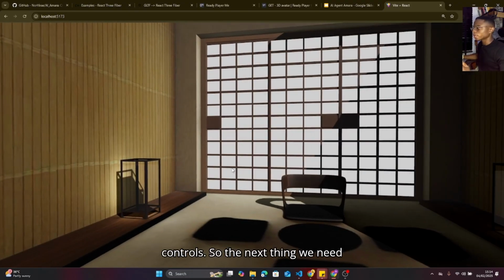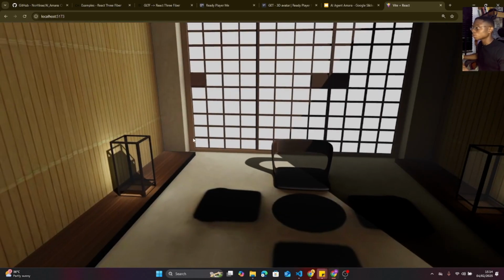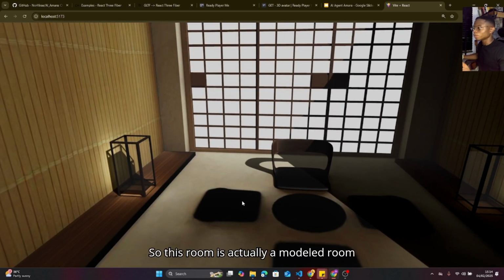So the next thing we need is the character for this particular event. Before the character, I want to show you guys how I came about this room. This room is actually a modeled room in 3D software, and it is in a file format called .glb.